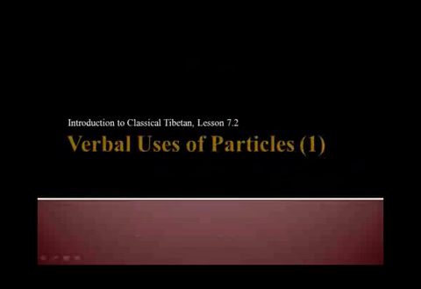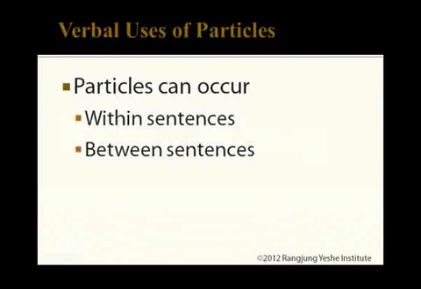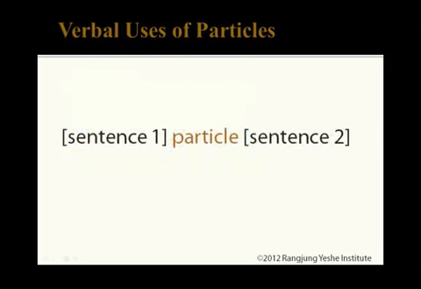Introduction to Classical Tibetan, Lesson 7-2, Verbal Uses of Particles. So far, we've talked about particles within sentences, but sometimes particles can occur between sentences as well. Sometimes we can find particles placed after the main verb in a sentence. This serves to link sentences together. When we find sentences linked together, we have to read each of the sentences individually before we connect them.